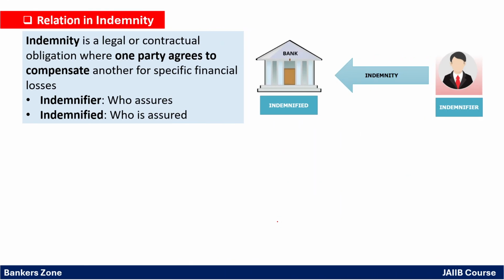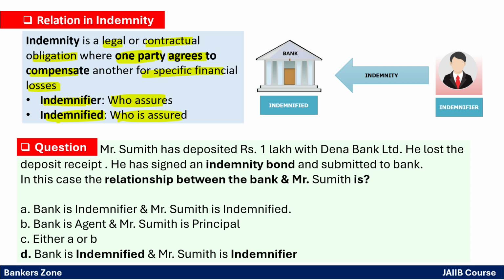Okay. Now, what is indemnity? See, indemnity is nothing but a legal or contractual obligation where one party agrees to compensate another party for specific financial losses, right? So the indemnifier means simply the person who gives the guarantee, who assures about the loss, and the indemnified means simply who is getting assured, who is safe, right? For example, I will tell you through an example, you will get the idea.